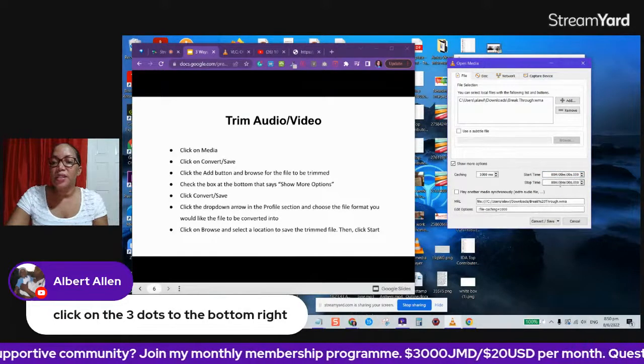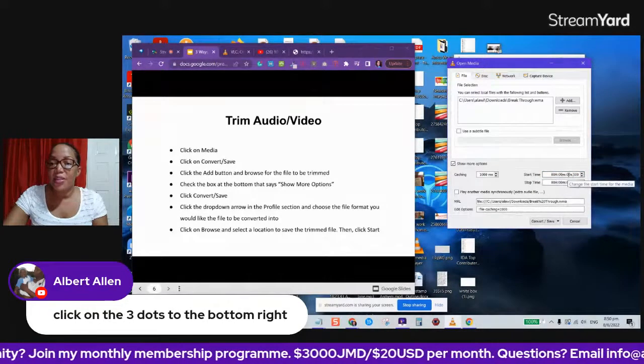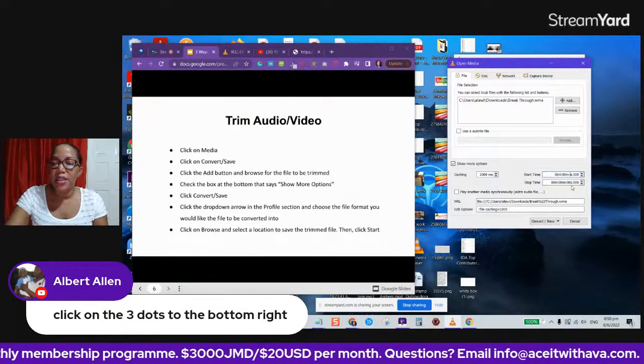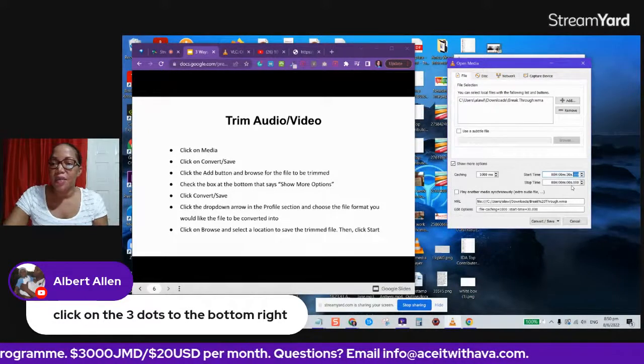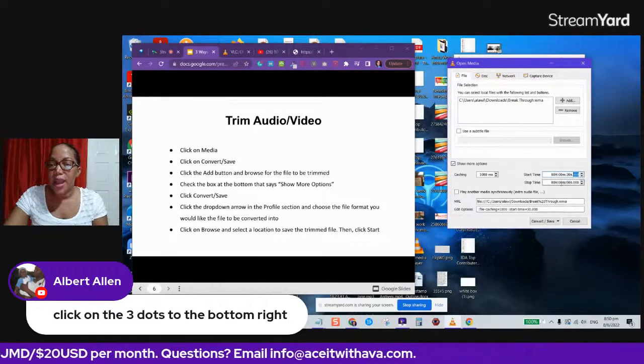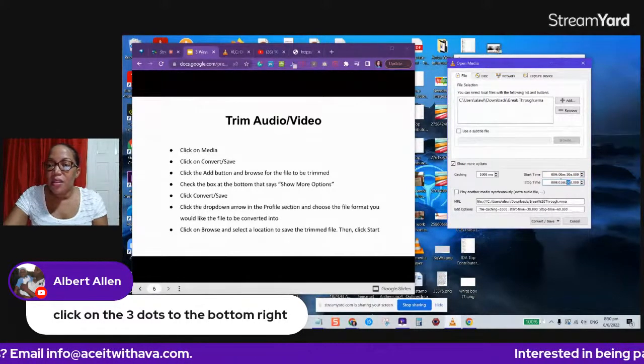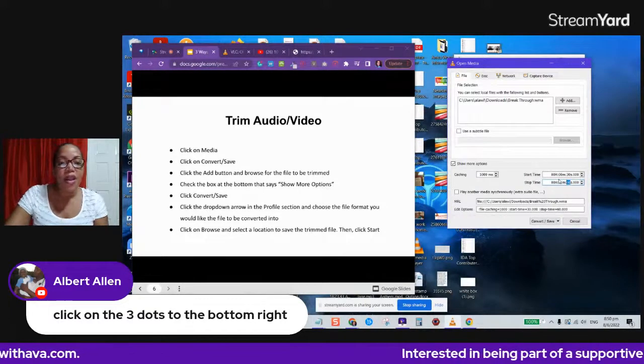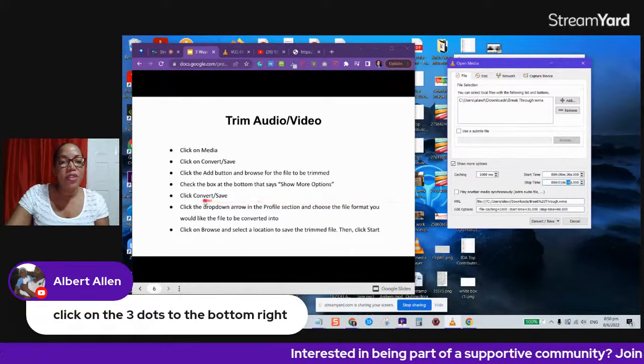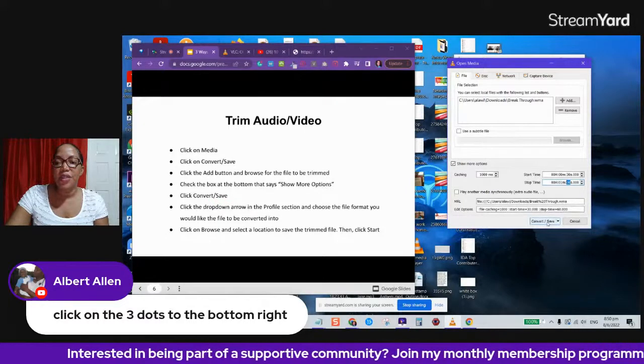So let's say I want it to start at, this is a small file, so let's say I want it to start at 30 seconds and I want it to end at 1 minute. It's a very small file. So I just enter that information. And then after doing that, I'm going to click convert/save. So click this.